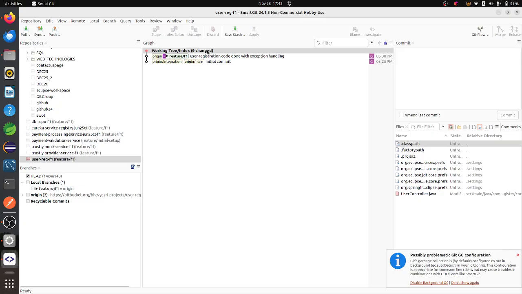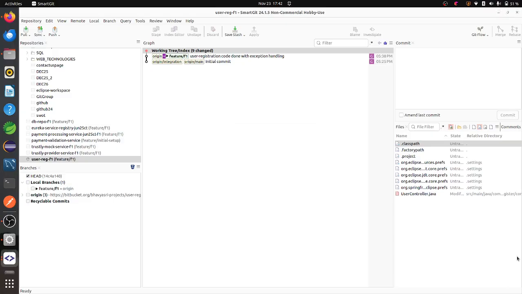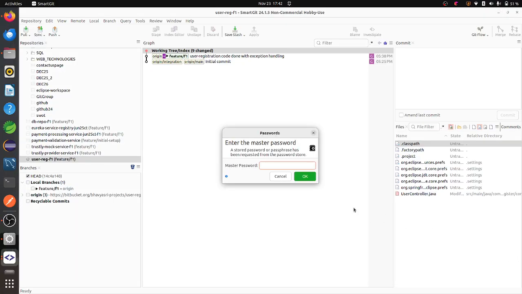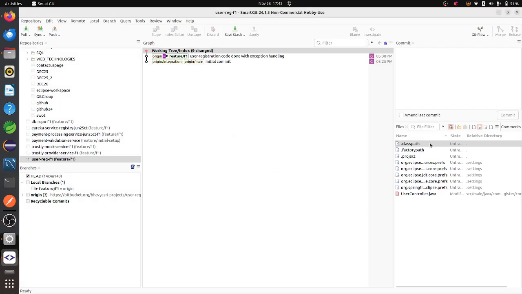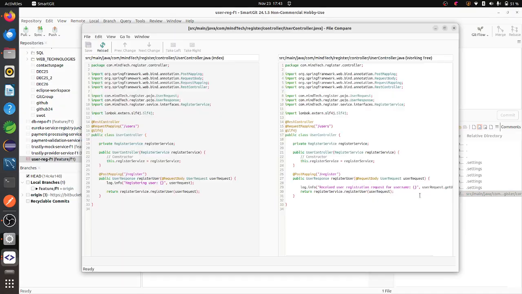Here, if I open, now it is showing me 9 changes. Let me see whether the changes that I have done to the user controller are reflecting here or not. Let me connect with this SmartGit.